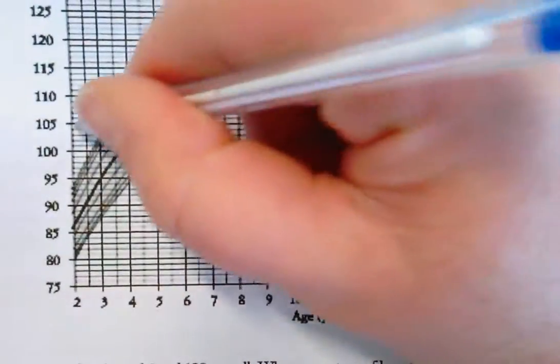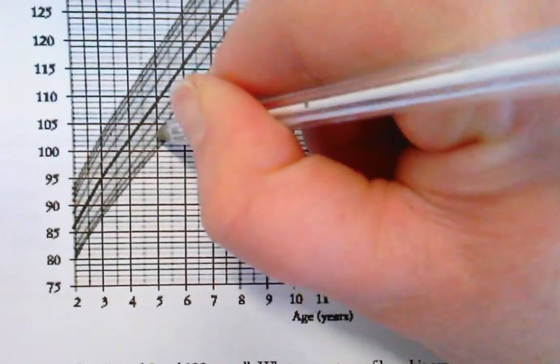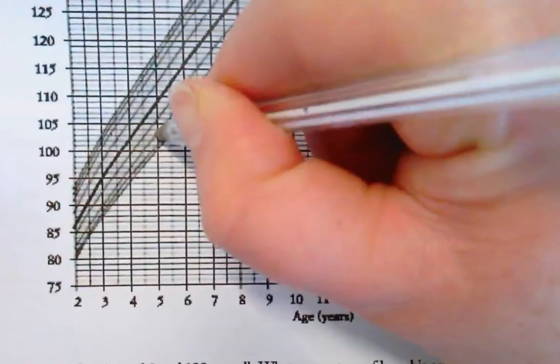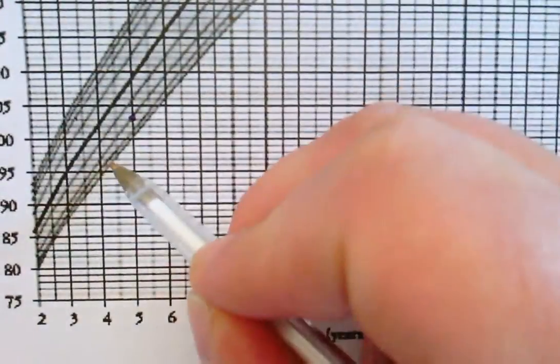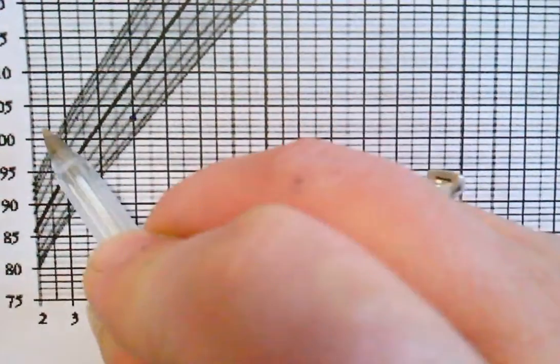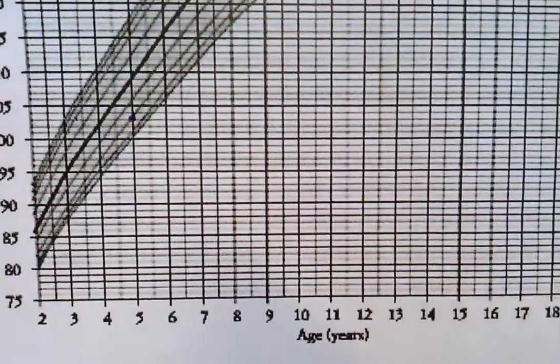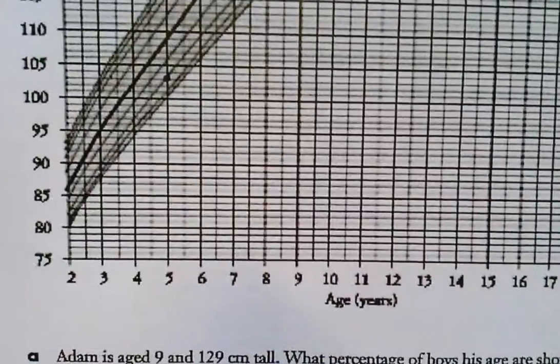So we're looking for the 103, the 3rd line up from the top. It's here. Bit hard to see. The bottom line is 3rd, then 5th, then 10th. So we're looking for 10th percentile at 103. He's 5. Bit of a tricky one, that one.